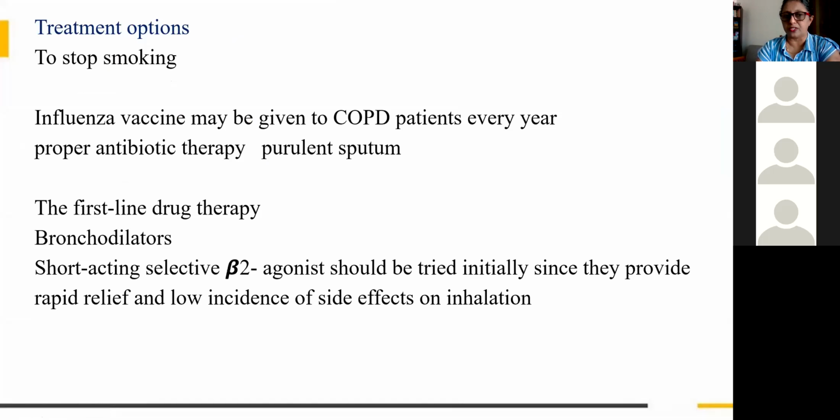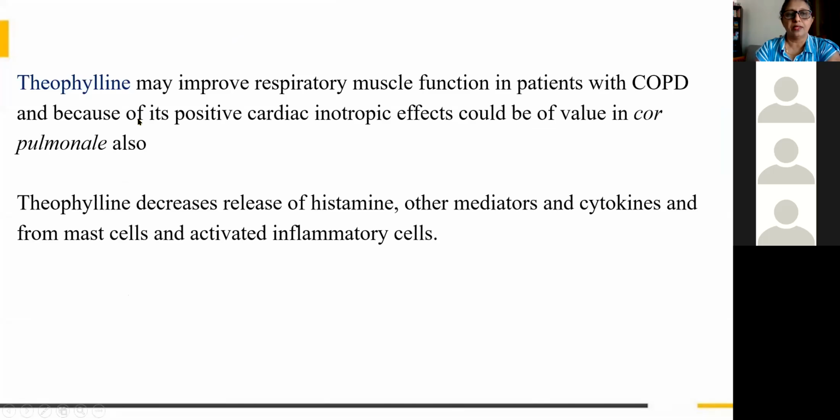We can also give influenza vaccine, but the main treatment is bronchodilators. We will see that. And when it is acute, again we have to go for salbutamol or a short-acting beta-2 agonist. Then theophylline is more effective in COPD than in bronchial asthma.